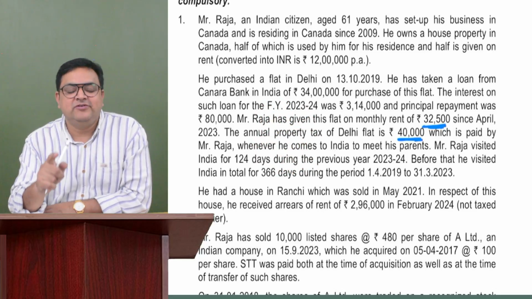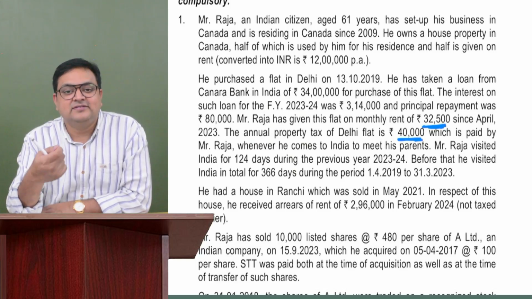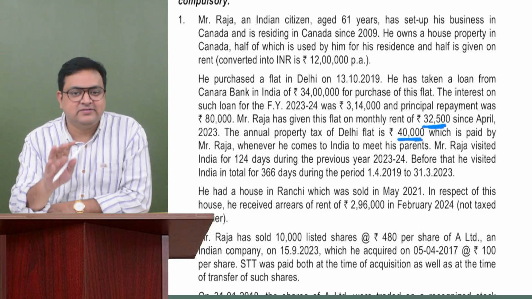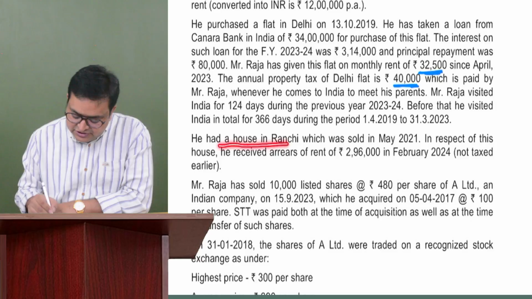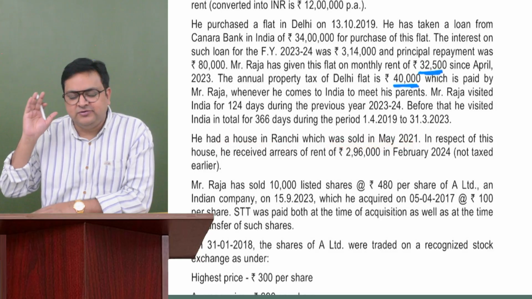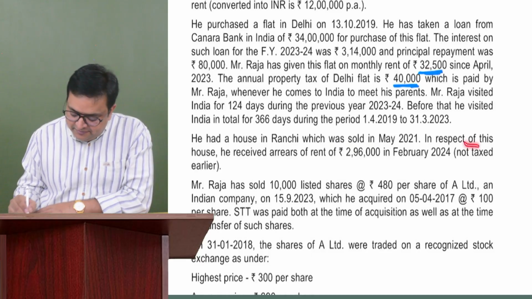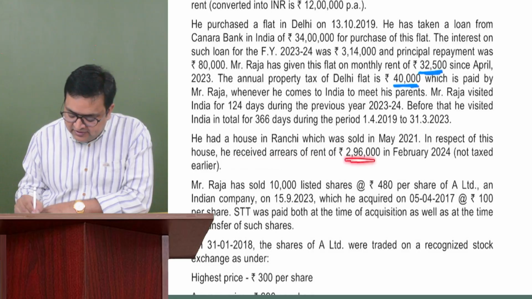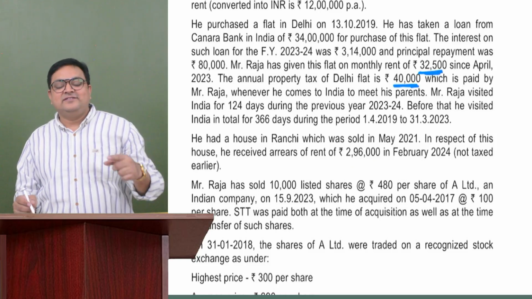provided now you have to see whether his income other than foreign sources, also known as Indian source income, is exceeding 15 lakh rupees. Then this person could be a resident also. Now, he had a house in Ranchi which was sold in May 2021. So he was having a house earlier which was sold some 2-3 years back. In respect of this, he received arrears of rent of 2,96,000 in February 2024, not taxed earlier. So this person has received arrears of rent.